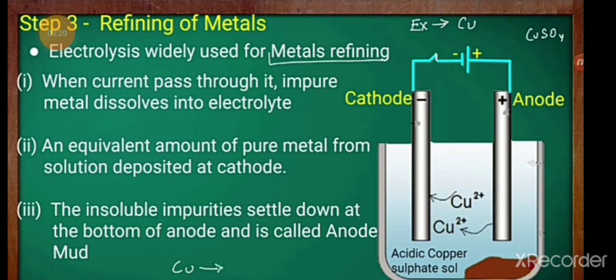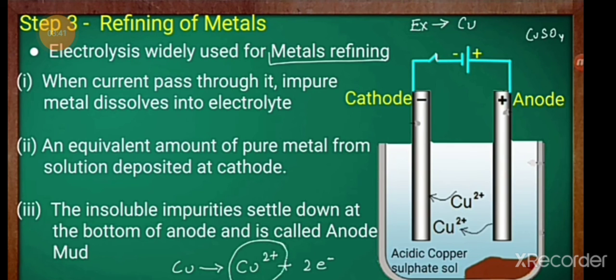The most widely used method for refining impure metal is the electrolytic refining method. Many metals such as copper, zinc, tin, nickel, silver, gold, etc. are refined electrolytically. In this process, impure metal is made the anode and a thin strip of pure metal is made the cathode.